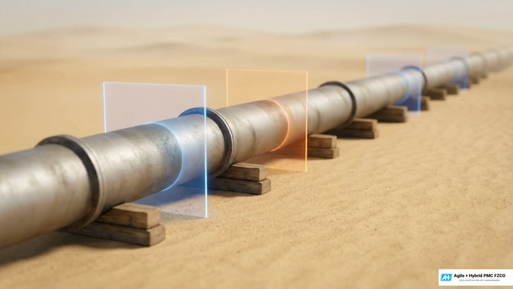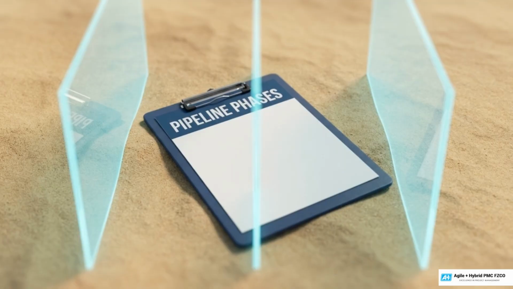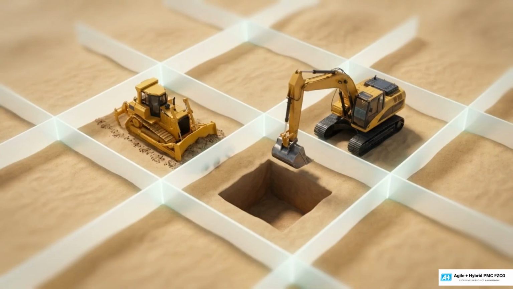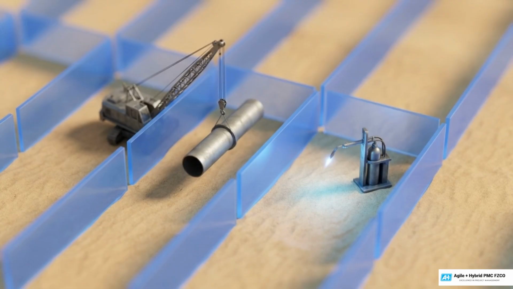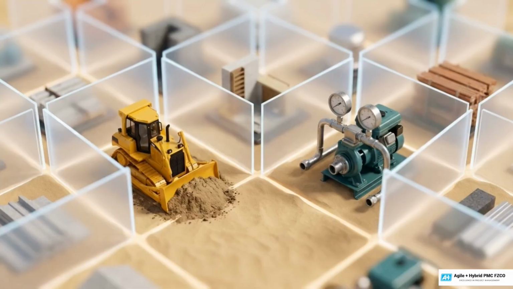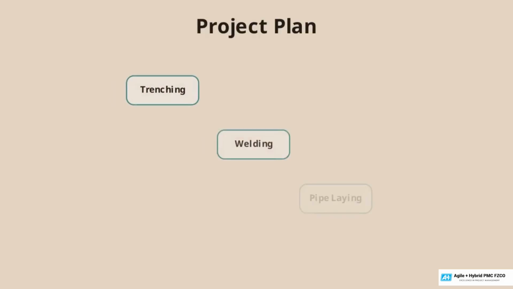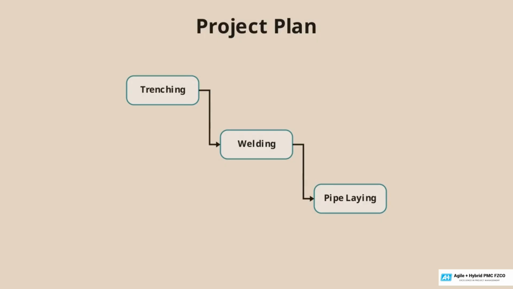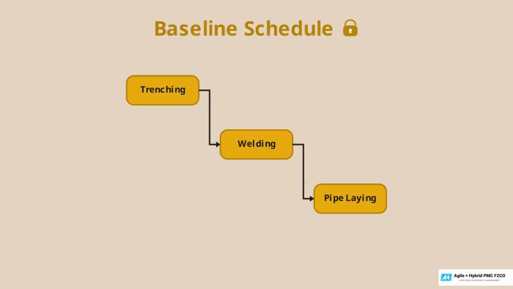To see how this forensic breakdown works, we'll apply it to a 120-kilometer crude oil pipeline. The scope requires sequential phases: route clearance, trenching, pipe laying, welding, testing, and backfilling. Step 1 establishes the baseline schedule, a logically linked network acting as our reference standard. Future variances are measured against this plan.